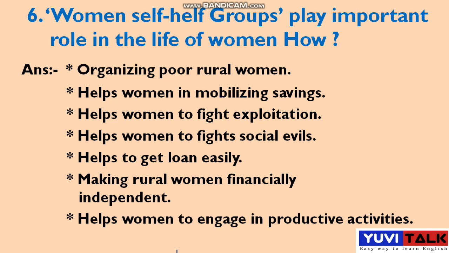And next is making rural women financially independent. We should make the rural women financially independent. And next is helps women to engage in productive activities, and you should help the women to always engage in productive activities. So these are the points that tell us how the women self-help groups can play an important role in the life of women.